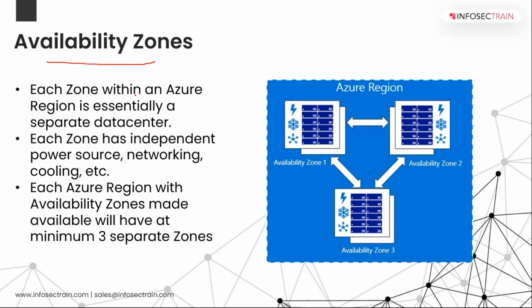Availability zone again, each zone within an Azure region is essentially a separate data center. Each zone has an independent power source, networking, and cooling, right? Each zone is connected through private fiber optic networks. That is why each zone will have a different power source, different networking cables, and different cooling structures, and any other things which we have.